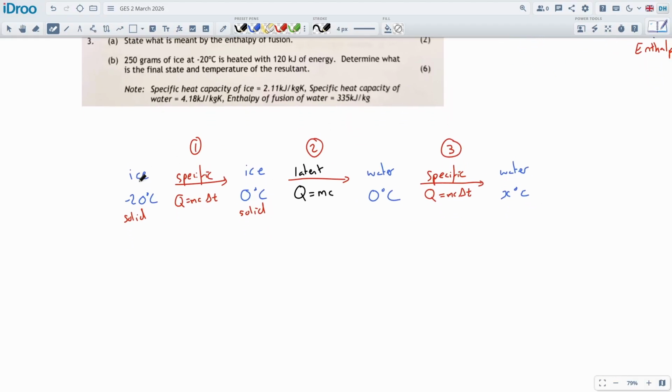Okay, we're going to heat the ice up to melting point. We're going to melt the ice, and then we're going to heat up the water. Okay, so phase one, this is going to be Q equals mc delta T, and we've got a Q, m, c, and delta T.